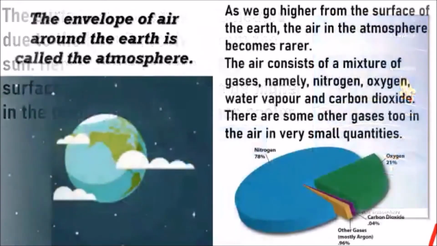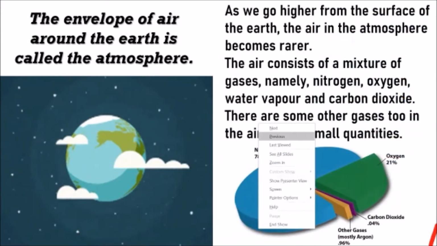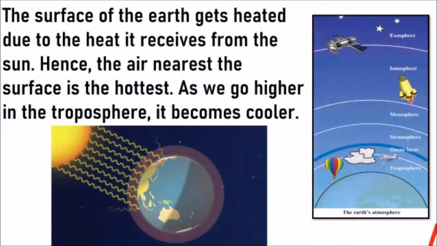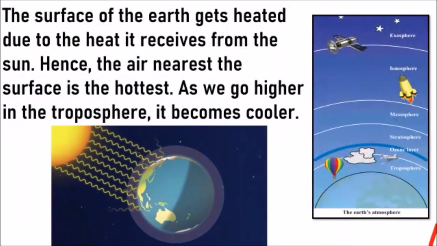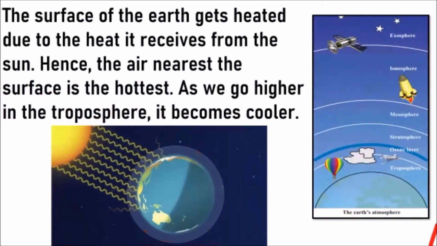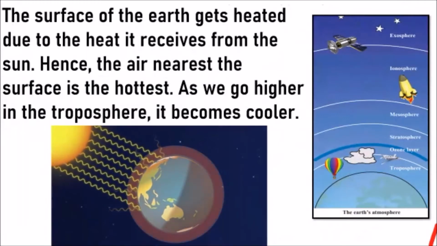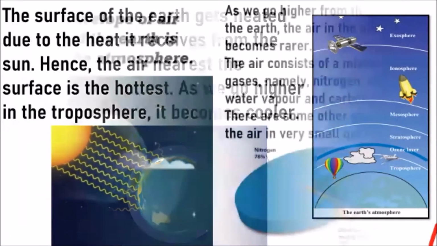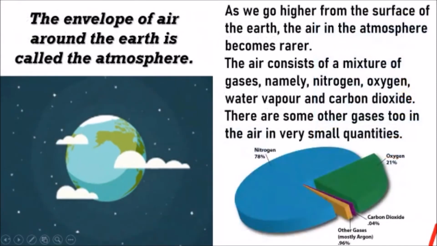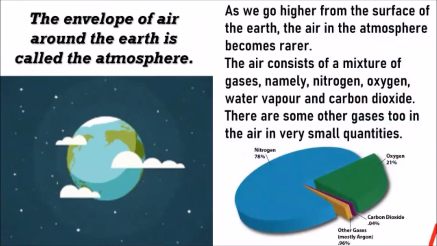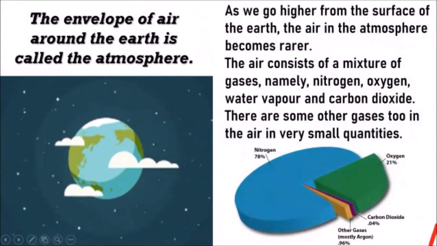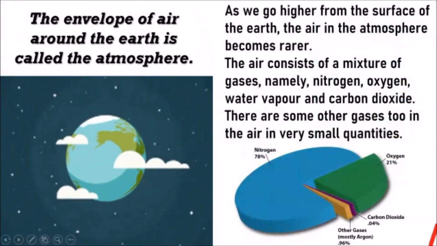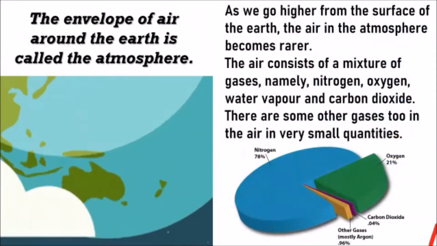But what about the spacecrafts and the satellites? They go beyond the troposphere, the stratosphere, the ionosphere. They are outside. They are on the extreme layers of the atmosphere. Now that's how we can define what is an atmosphere. What is our atmosphere? The envelope of air that's around the earth is called the atmosphere.